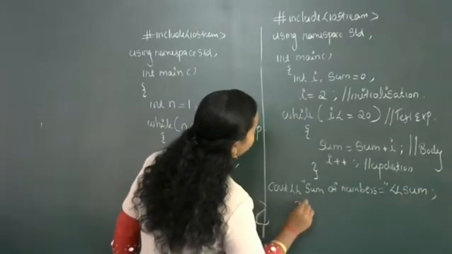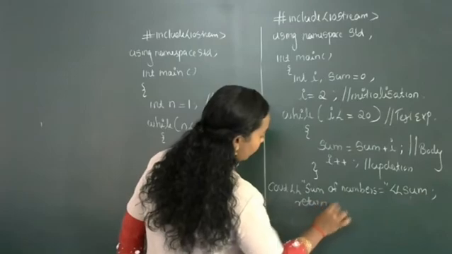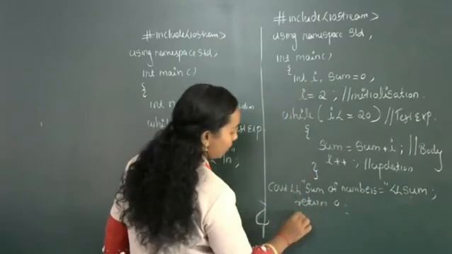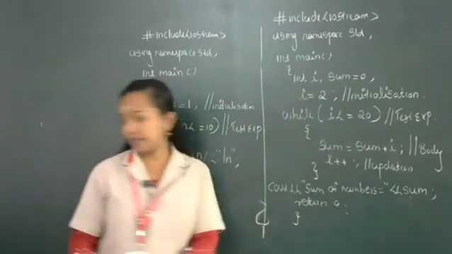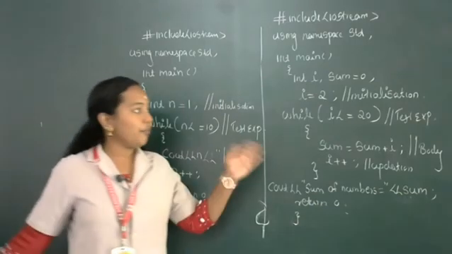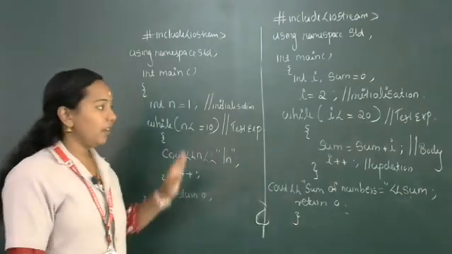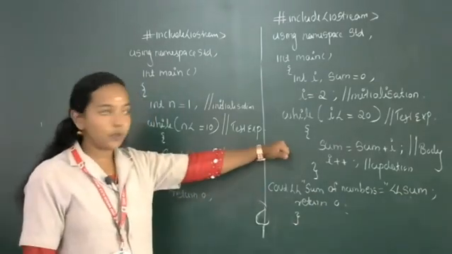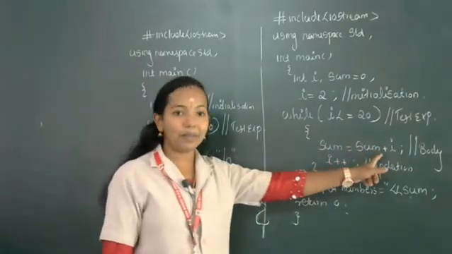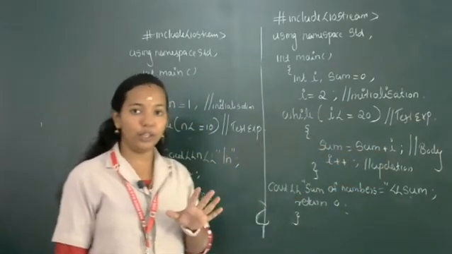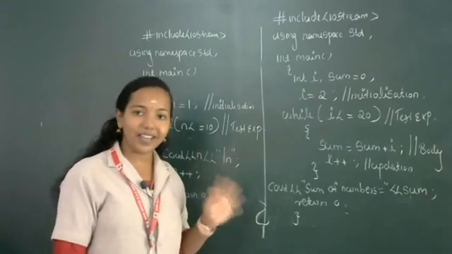Then return 0. Main bracket we are closing here. Okay, what is the difference between these two statements? In the second statement, sum equal to sum plus I is the body of the loop. Here we are not printing anything.